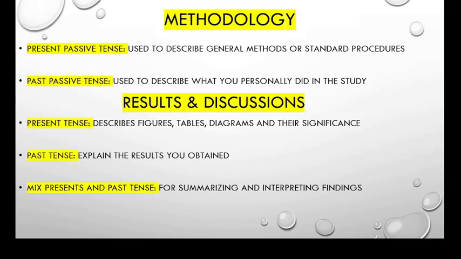The next one is mixed present and past tense. In results and discussion, we can use present and past tense together for summarizing and interpreting findings. The example: the data showed a clear trend which suggests that further research is needed. So this is the example of mixed present and past tense that we can use under results and discussion.